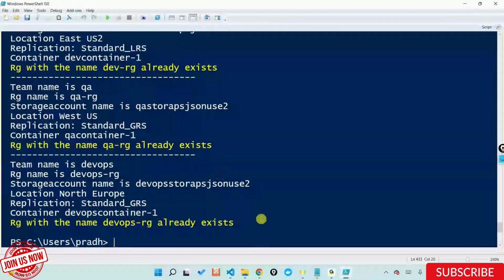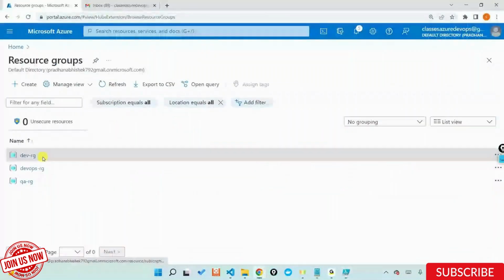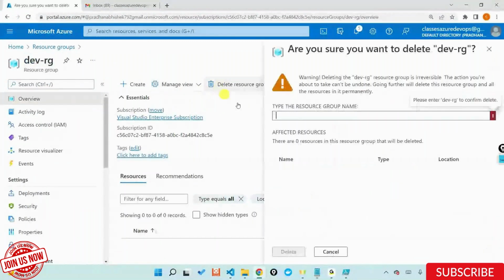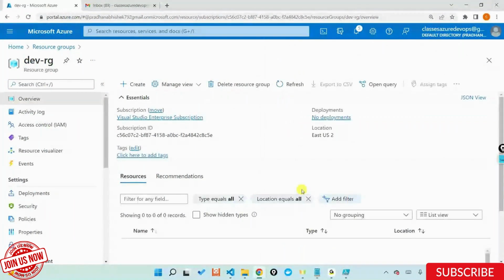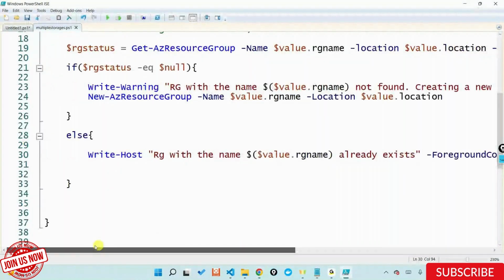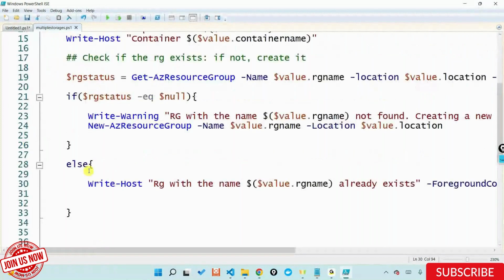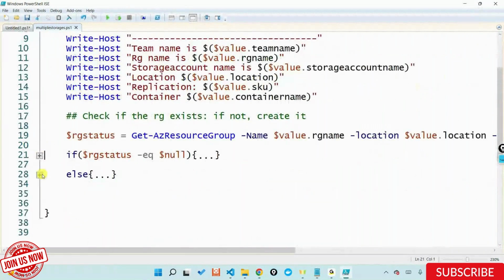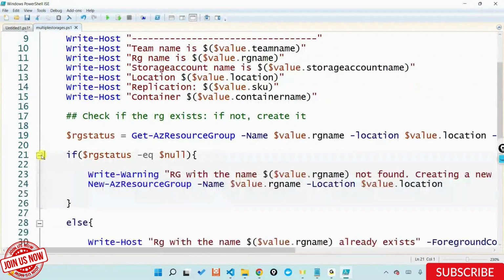So let me also delete this. It'll take some time to delete this. I'll delete this to see whether the script is also working for that negative scenario, wherein it's checking that the resource group is not there and then going ahead and creating it. And once it's doing that, I'll write some more additional scripting out here. So this is a block. This if and else is a block for a resource group. I'll also go ahead and start writing something for storage accounts and also the container inside it.